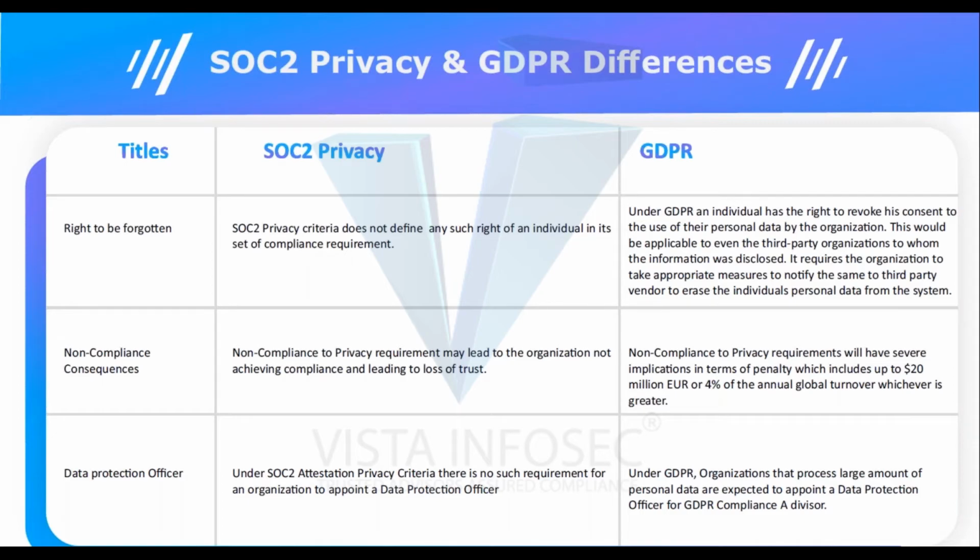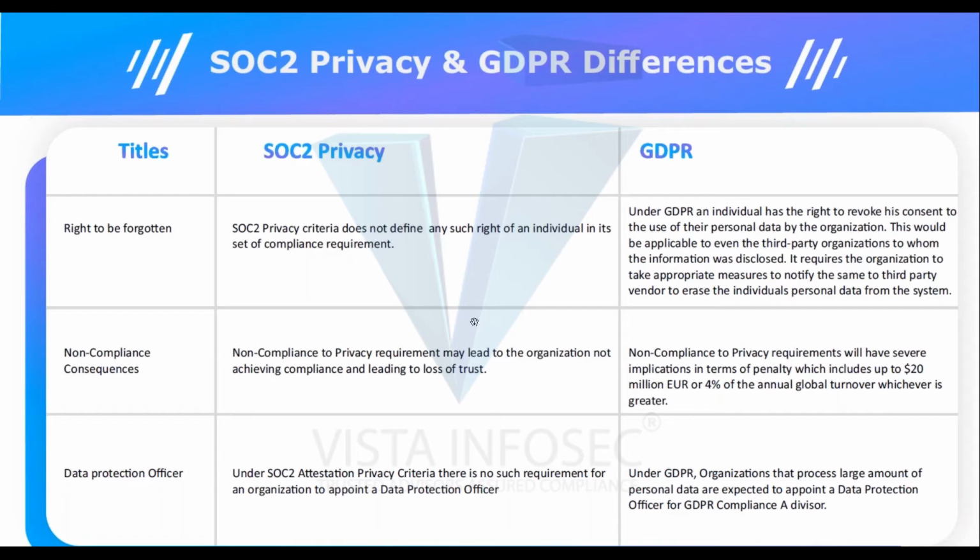SOC 2 doesn't speak of the appointment of a data protection officer, while that is a mandate for large organizations under GDPR. So these are a few of the differences and similarities between SOC 2 and GDPR.